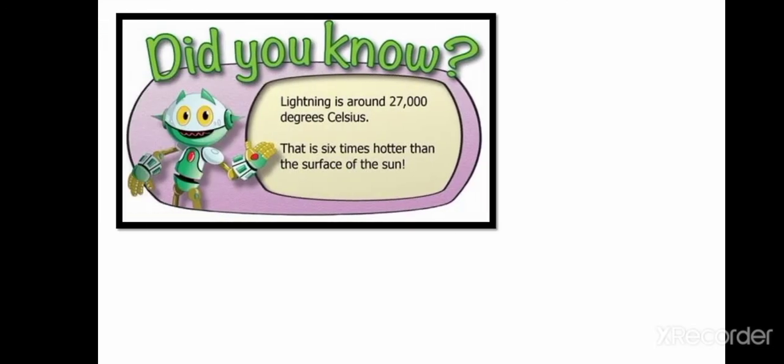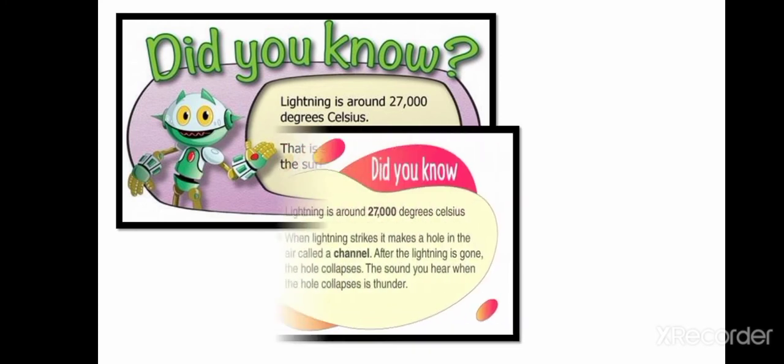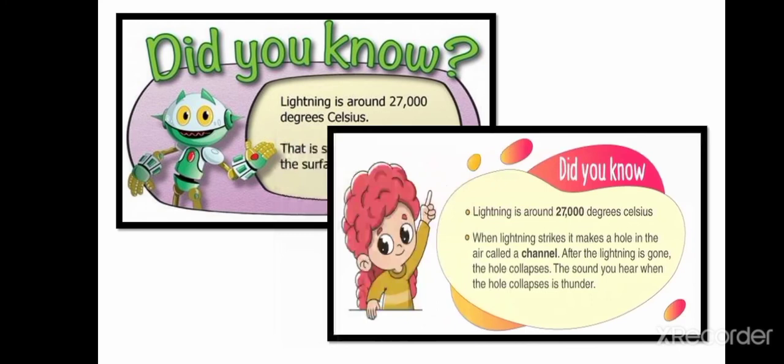Here are some facts about lightning. Lightning is around 27,000 degrees Celsius. That is 6 times hotter than the surface of the sun. And when lightning strikes, it makes a hole in the air called a channel. After the lightning is gone, the hole collapses. The sound you hear when the hole collapses is thunder actually.